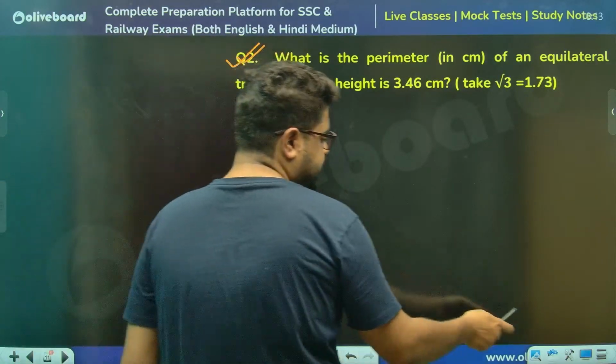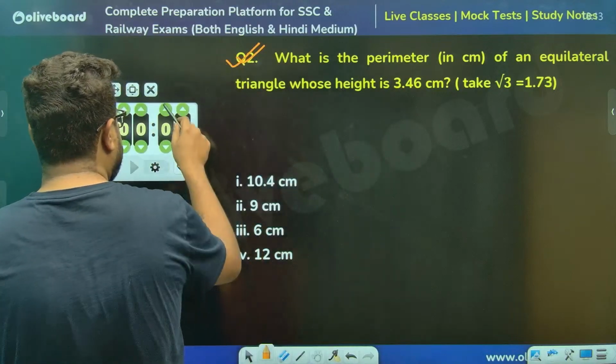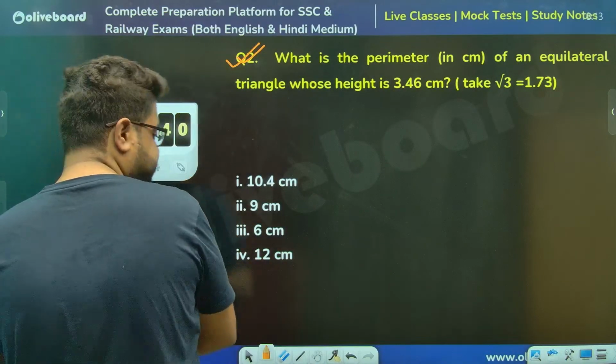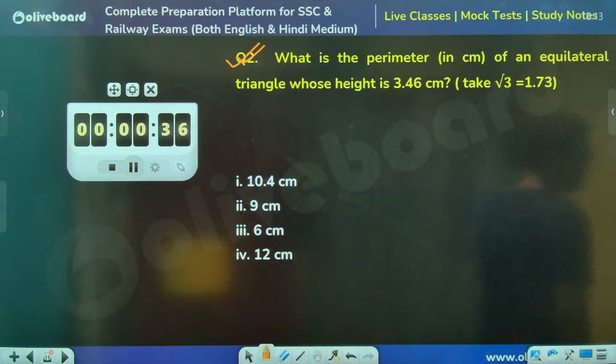Equilateral triangle and something given. So again, 40 seconds is the time. Again, just like the last mock, I've started from the advanced part rather than the arithmetic. I know many of you don't like it. That's the reason I've started it from here.